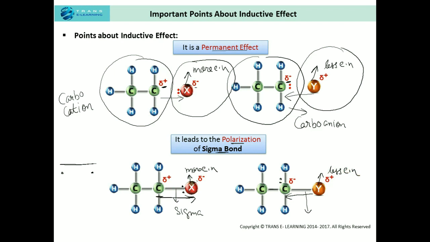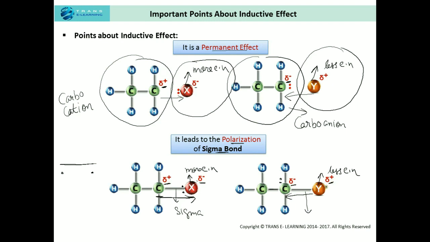So due to the displacement of the electrons towards or away from the carbon chain, there is a development of partial polarity on the carbon chain and the atom attached to it. In this case, there is a partial negative charge on the more electronegative atom. There is a partial positive charge on the carbon chain. And in this case, there is a partial negative charge on the carbon chain, whereas there is a partial positive charge on the less electronegative atom.